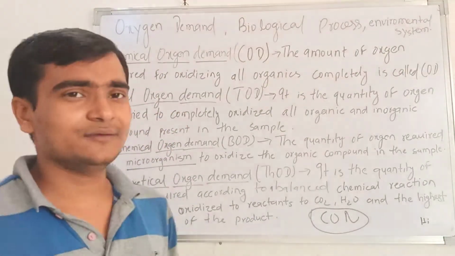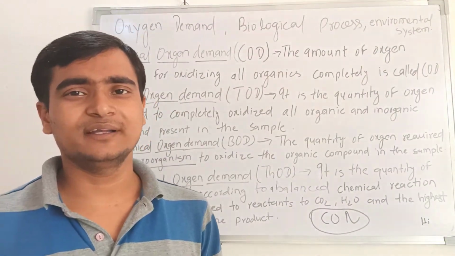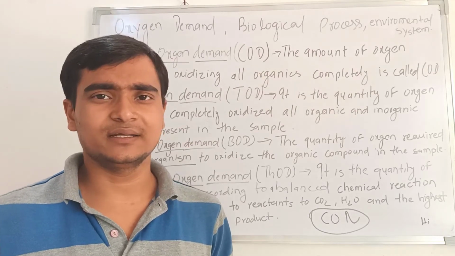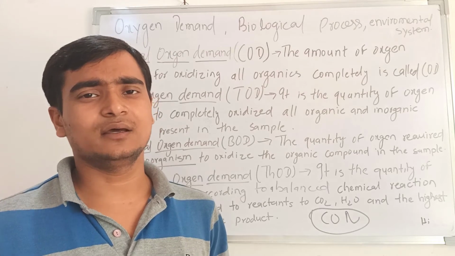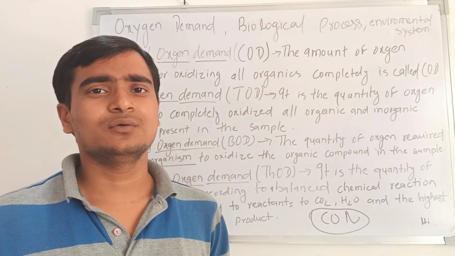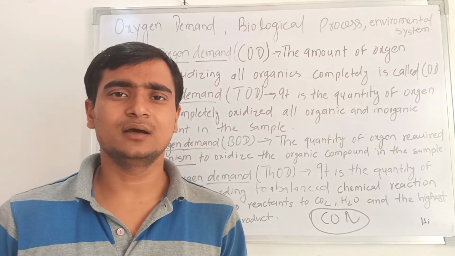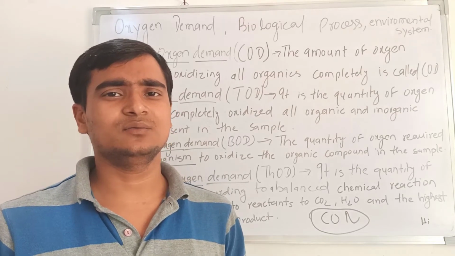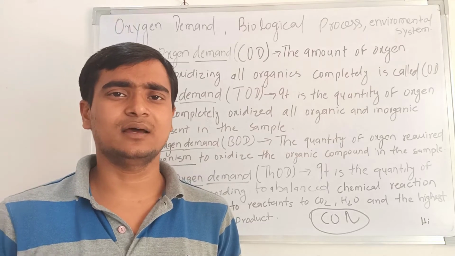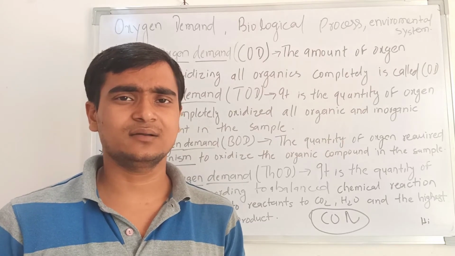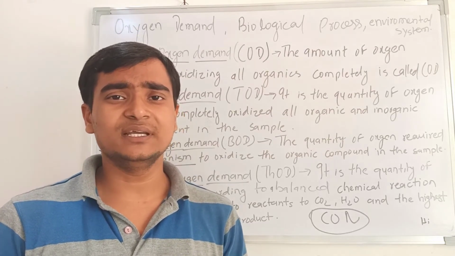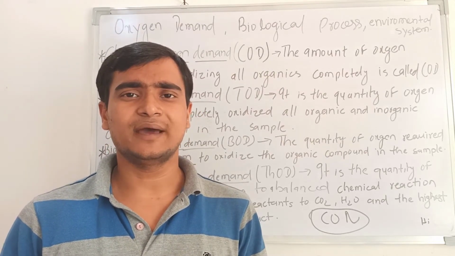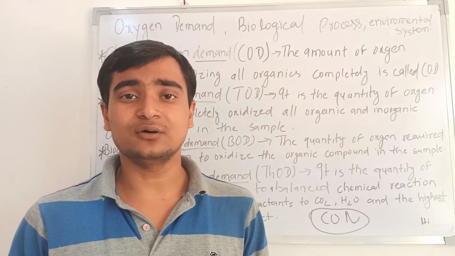So why do we need oxygen demand? You have already observed that for everything we need energy, and how do we get energy? Just by burning something. When we burn anything we need oxygen. In every chemical reaction, physical process and biological process, and in the human body where many chemical reactions happen, we need oxygen.